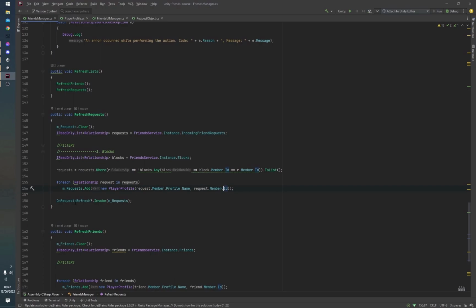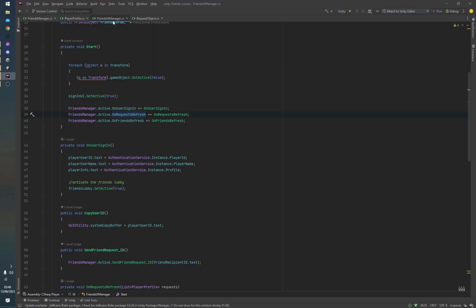Now, once we're done with this, we call the onRequestRefresh. And this is just a callback function that can be used by any script really to subscribe to the friends manager when the friends manager updates the request. Now, this is very important in actually displaying the requests. As you saw in the code earlier, we actually show the requests in a list, and next to every request we have an accept button. Let's take a look at how we do that though.